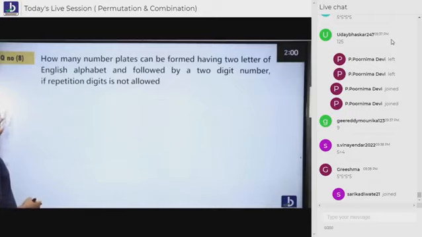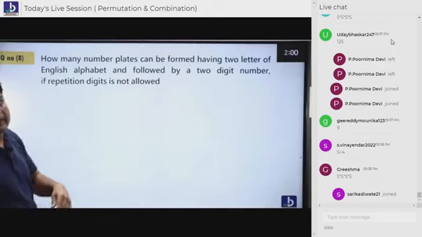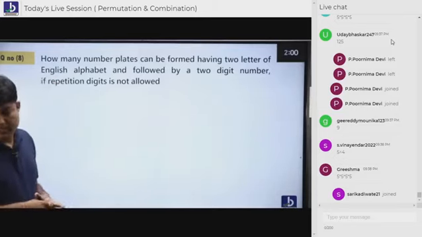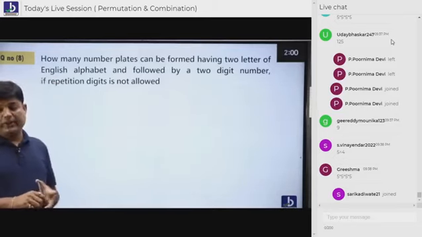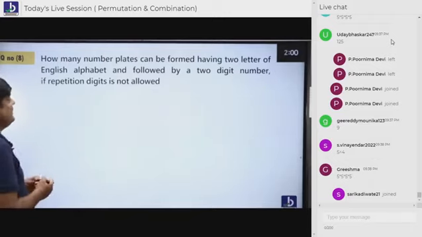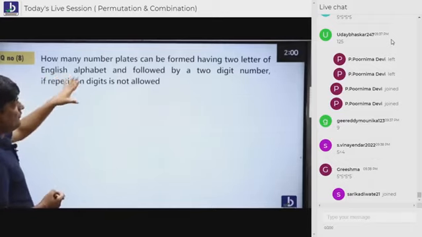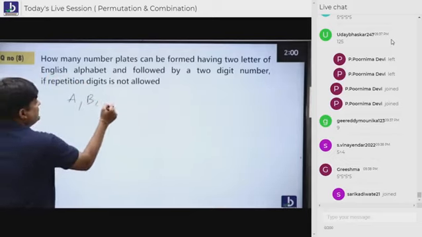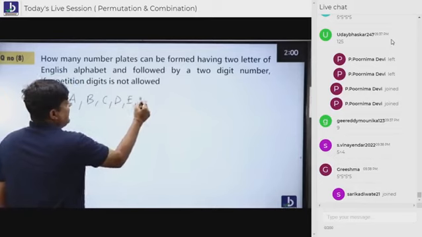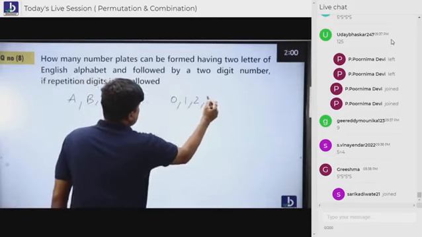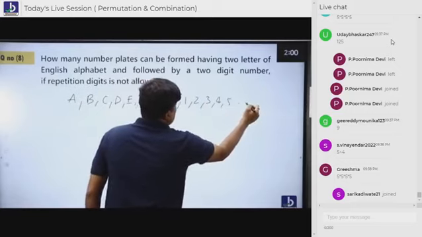Have a look here. The question: how many number plates can be formed? Number plates. You know, our vehicles have number plates. Don't do that question right now, just listen to the question. How many number plates can be formed such that 2 letters of English alphabets are there: A, B, C, D, E, F, and so on, then digits 0, 1, 2, 3, 4, 5, and so on to 9.